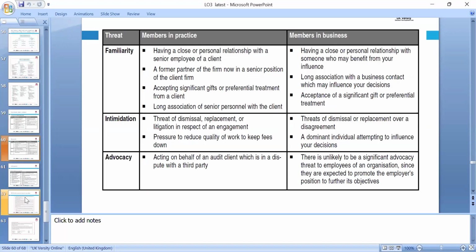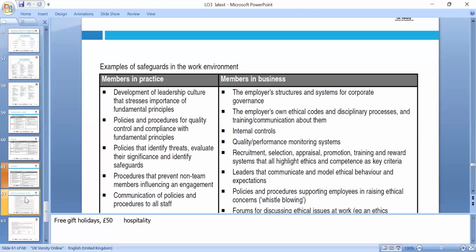Intimidation is when seniors or juniors intimidate, so objectivity can be compromised. Advocacy is acting on behalf of an audit client in a dispute with a third party; if you give advice to one side, you cannot advise the other.